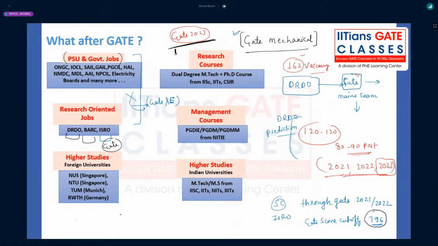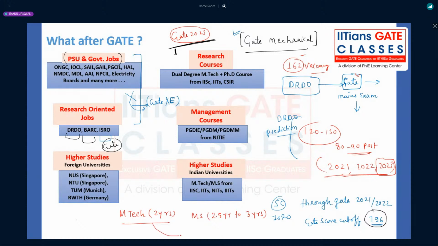You can do the MTech, which is a 2-year course. Sometimes the MS cutoff used to go low as compared to the MTech cutoff. The MS duration is 2.5 years to 3 years, depending on the individual IIT. Mostly it will be 3 years at IIT Madras. So that is also very good.